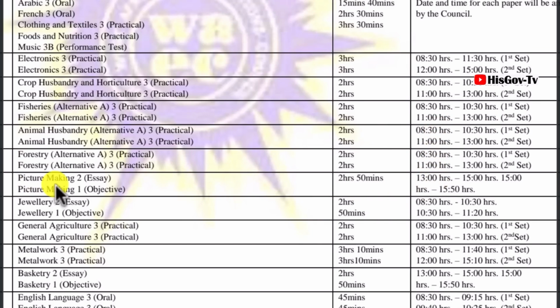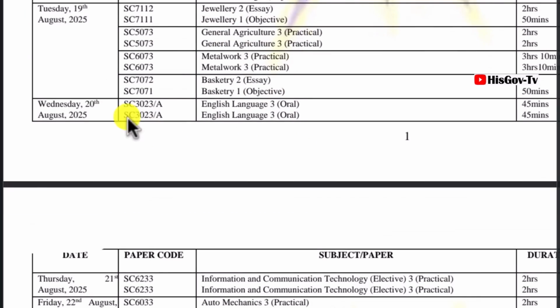And then when you come to the picture making, essay, and objectives, it is 2 hours, 50 minutes. So it will begin in the afternoon at 1 o'clock p.m. That is for picture making, essay, and objectives, beginning at 1 p.m. And that is that. So let's move on.